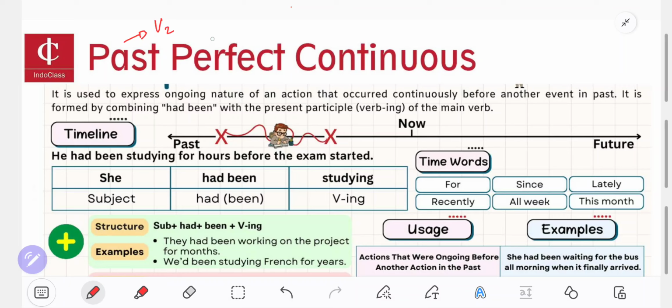And for perfect, it's the same, you use verb 2, and verb 2 of have is had. And for this continuous, you always use verb ing. You always add ing after the verb.